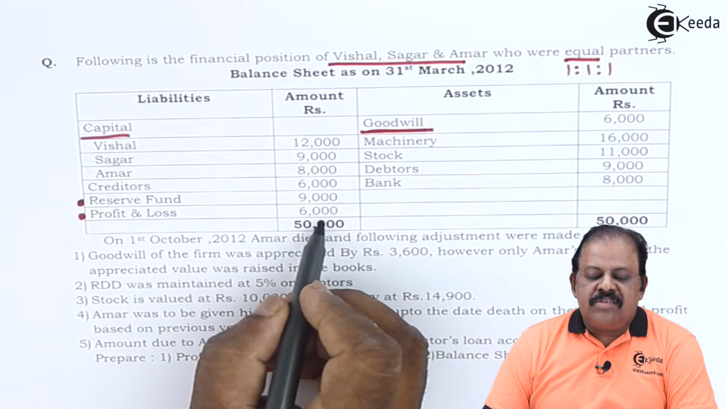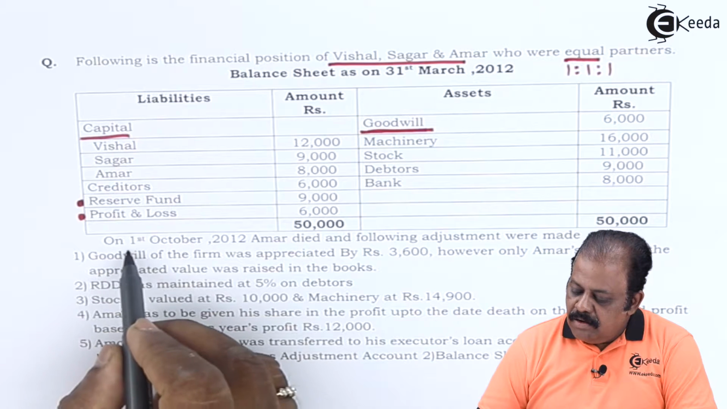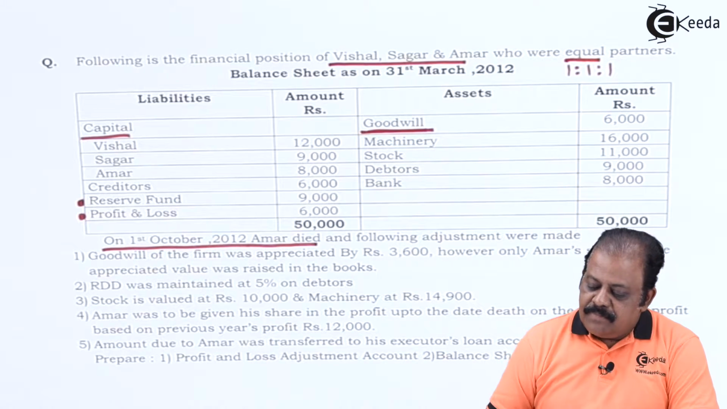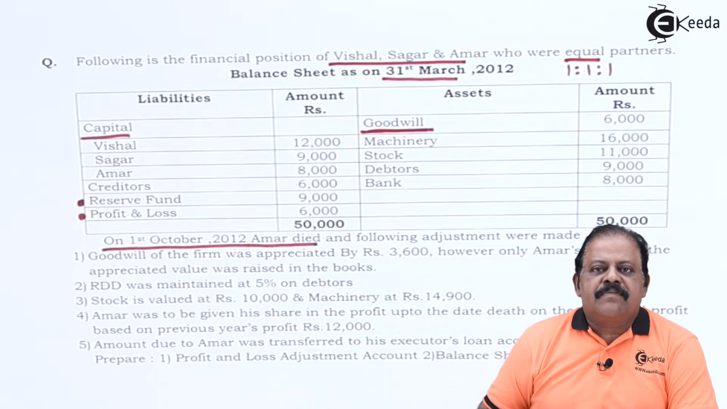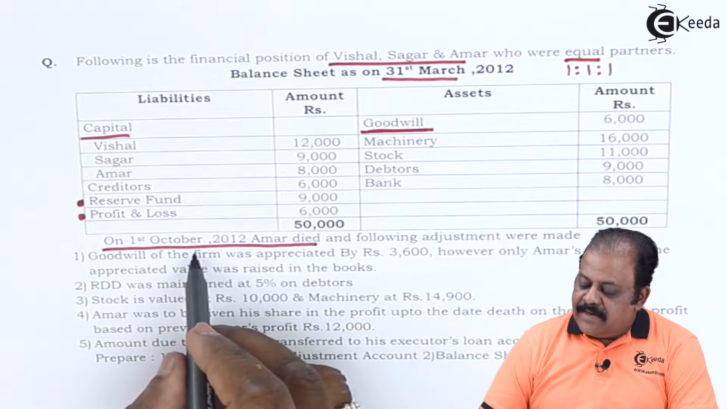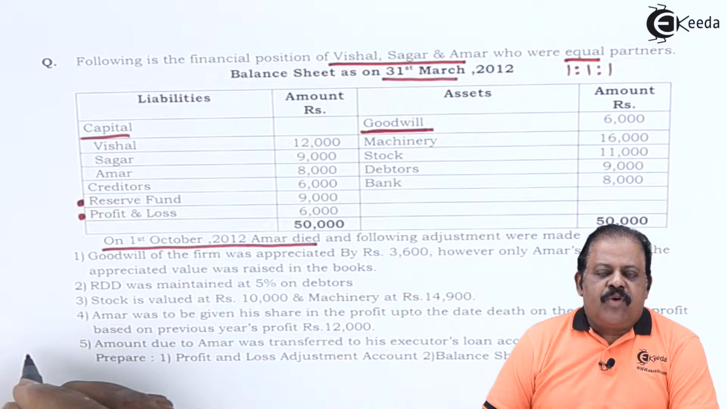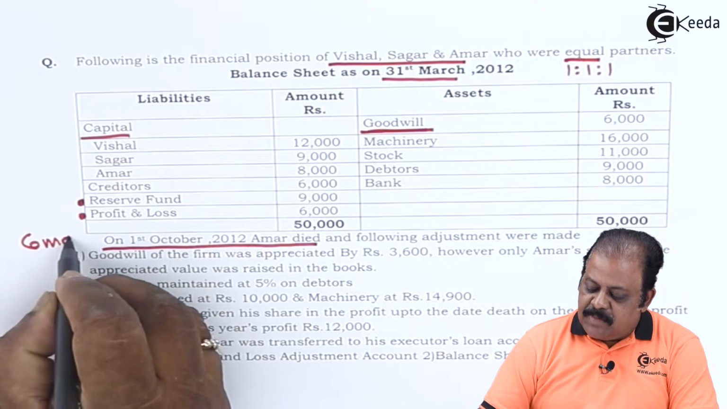Profit and loss account 6,000. This will be also distributed among partners in profit sharing ratio. On 1st October 2012, Amar died. Here balance sheet is given as on 31st March. One of the partner died on 1st October. That means he was there from April to September. That is a period of 6 months.